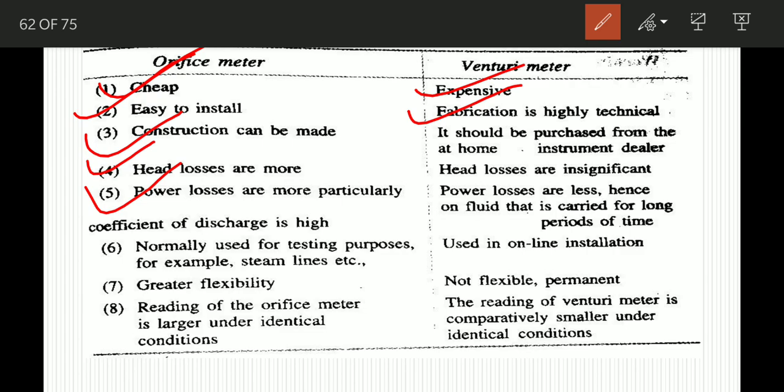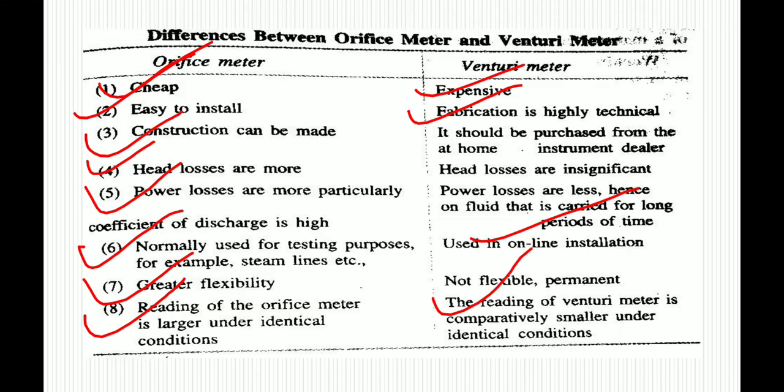The orifice meter is normally used for testing purposes, for example streamline, and it is used in online installation. The orifice meter has greater flexibility, but the Venturi meter is not flexible, it is permanent. The reading of the orifice meter is larger under identical conditions, and the reading of the Venturi meter is comparatively smaller under identical conditions.